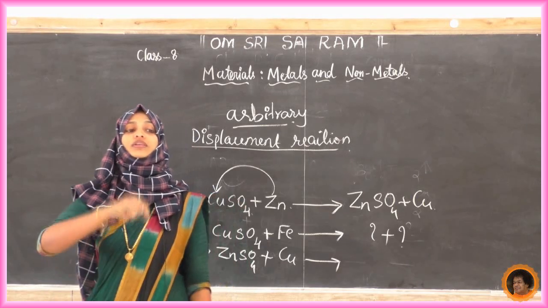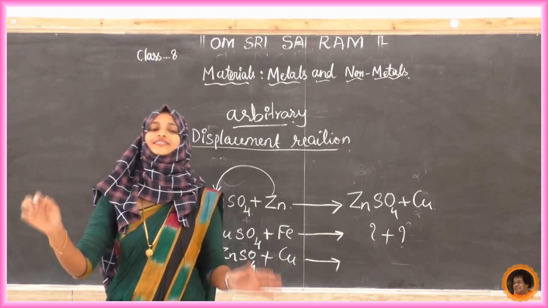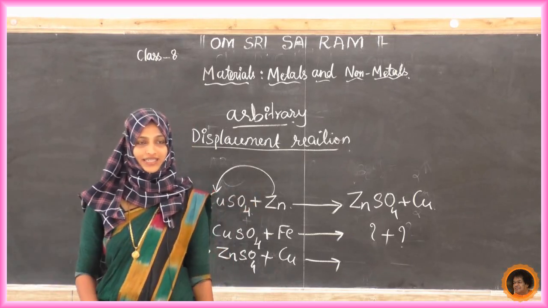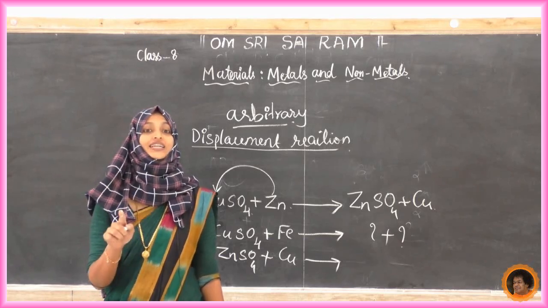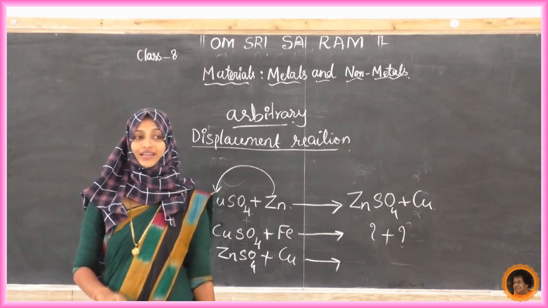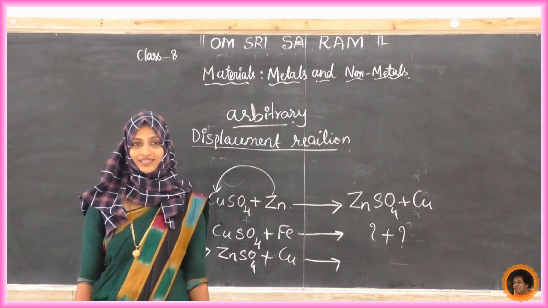Thus, a more reactive metal will always displace a less reactive metal from its compound, but a less reactive metal cannot replace a more reactive metal.